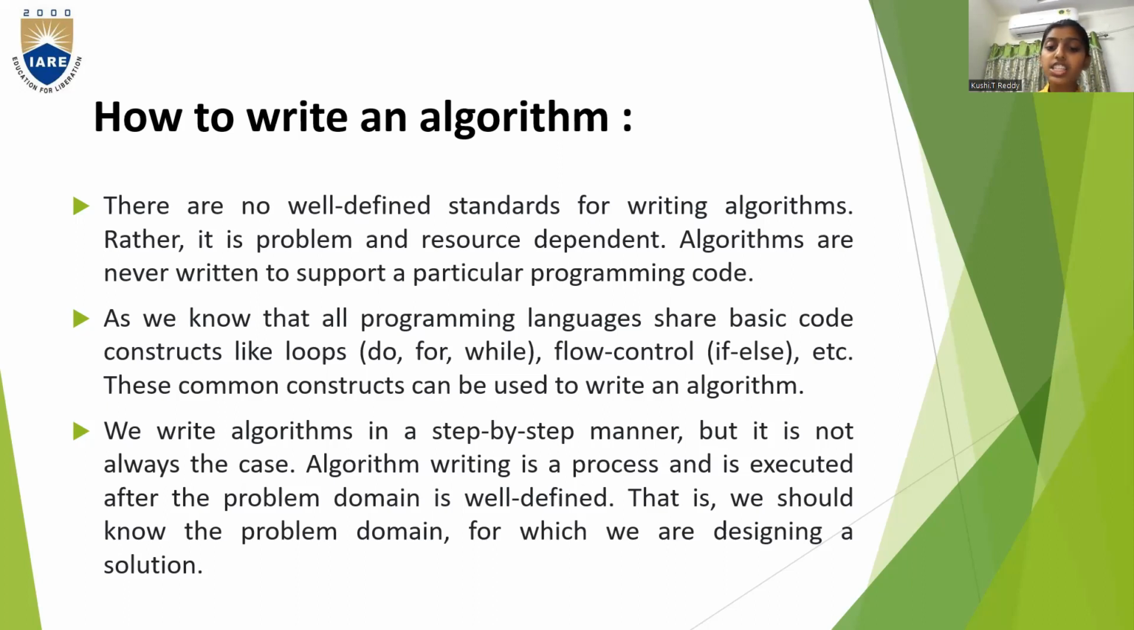We write algorithms in a step-by-step manner, but it is not always the case. Algorithm writing is a process and is executed after the problem domain is well defined. That is, we should know the problem domain for which we are designing a solution. So algorithm doesn't have a particular method, but it should be a step-by-step procedure, and it should be understood. And mainly we use these for loops like do loop, for loop, while loop, and for flow control statements like if statement, if else statement, else if ladder, etc. For all these, we can use algorithms.